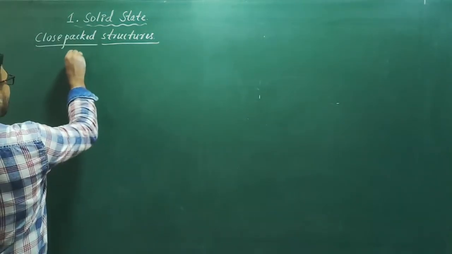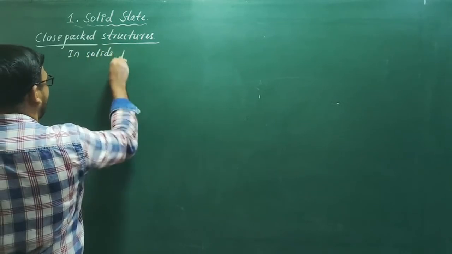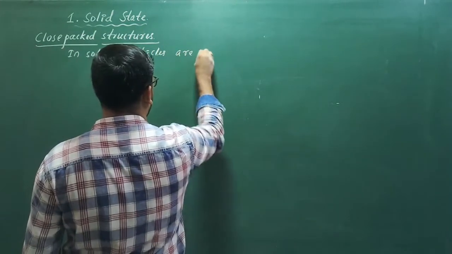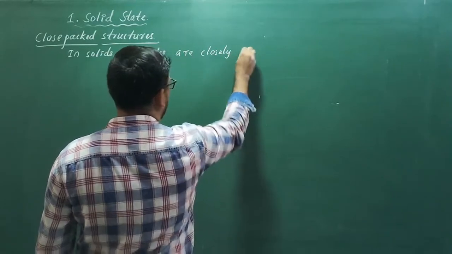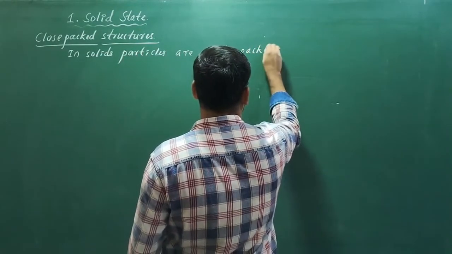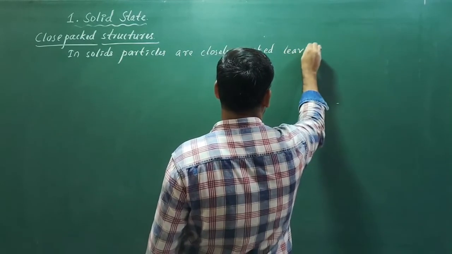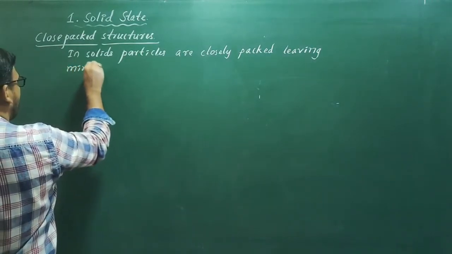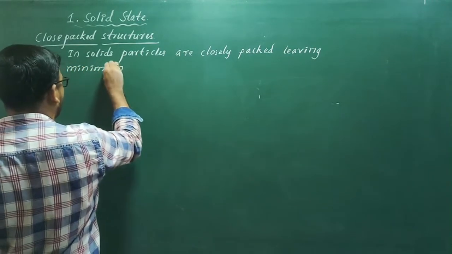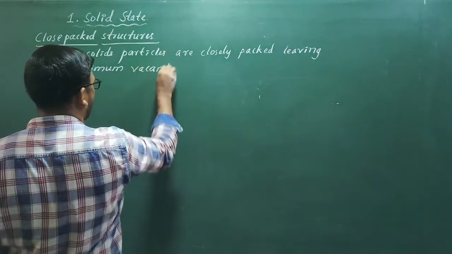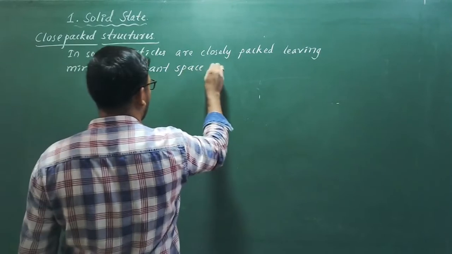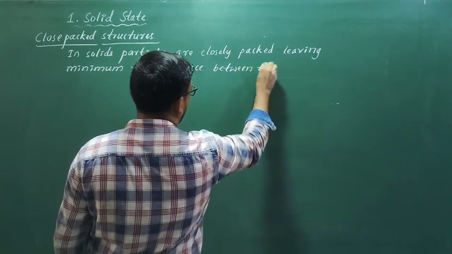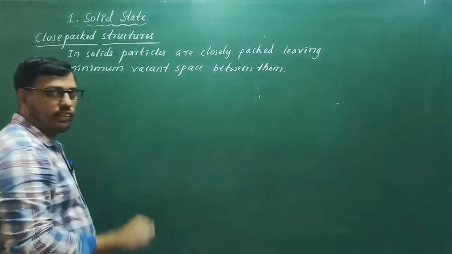So what do close packed structures mean? In solids, particles are closely packed, leaving minimum vacant space between them. So this is called close packed structures.